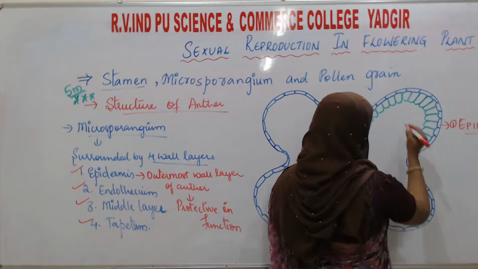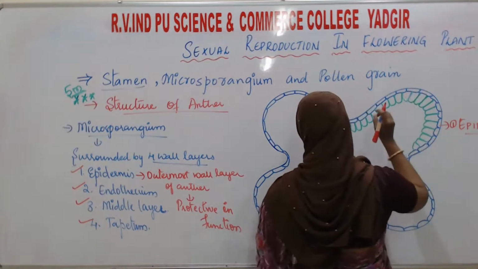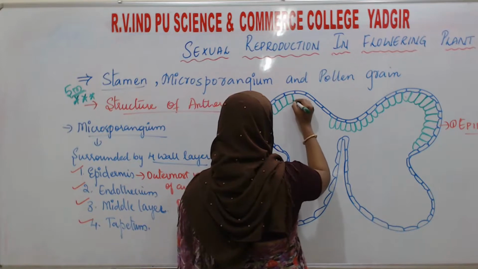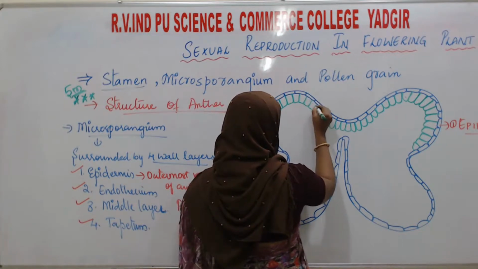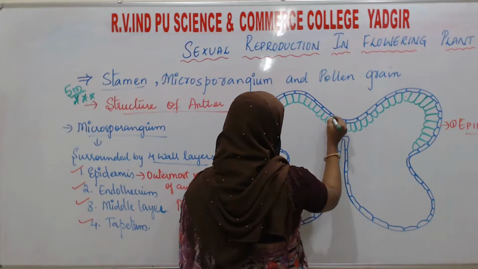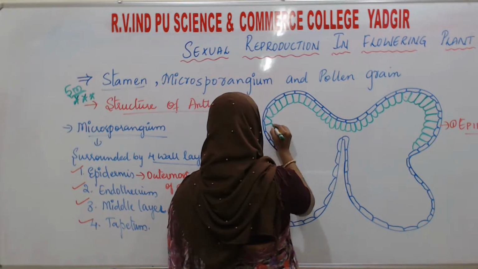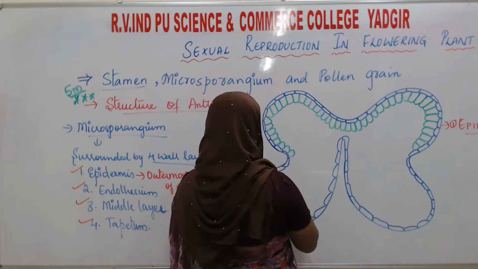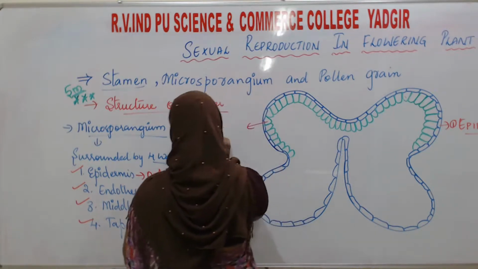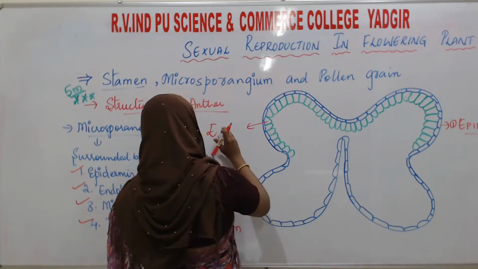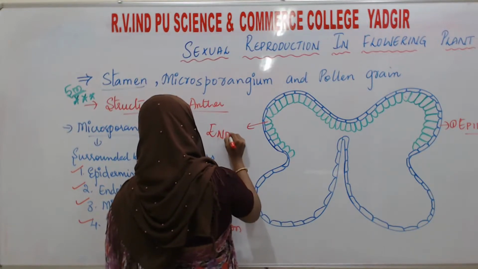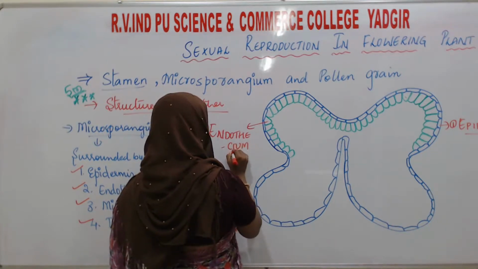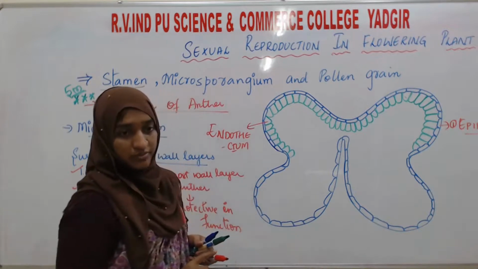This layer is the one where the cells are arranged in a radial form, and these cells are known as the endothecium. What is it known as? The second layer, that is the endothecium. Okay, the endothecium layer is there.